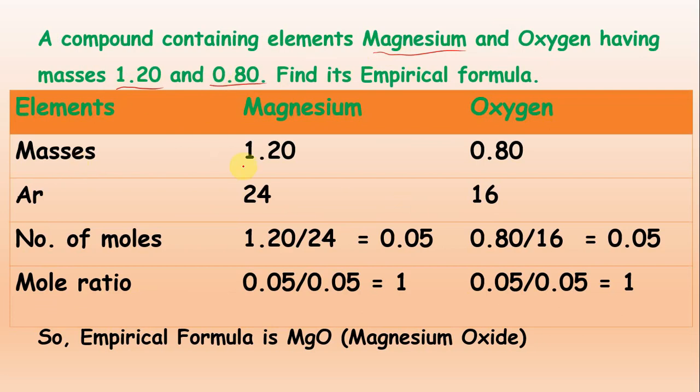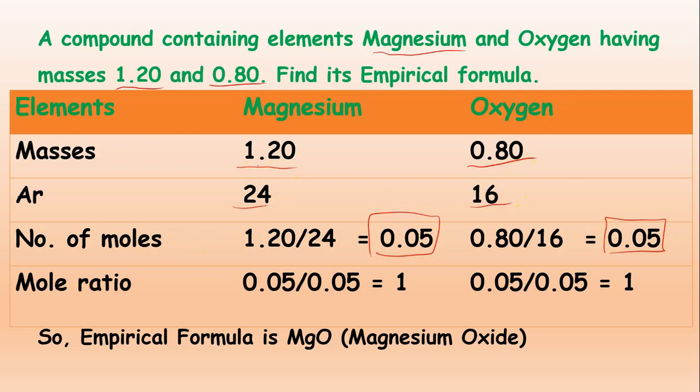Now you have to write the masses, that is 1.20 and 0.80. The AR of the two elements: magnesium 24, oxygen 16. Now how to calculate the number of moles? Just divide the mass by the AR, so we will get 0.05 moles and 0.05 moles.